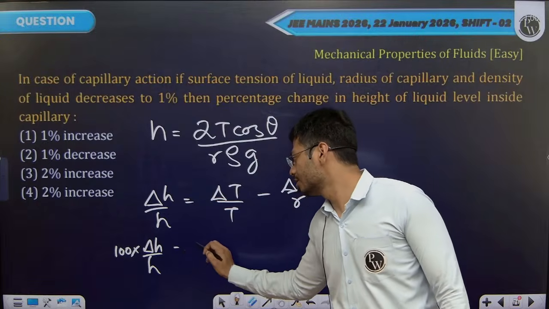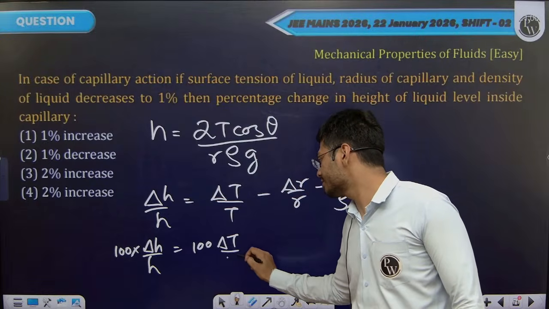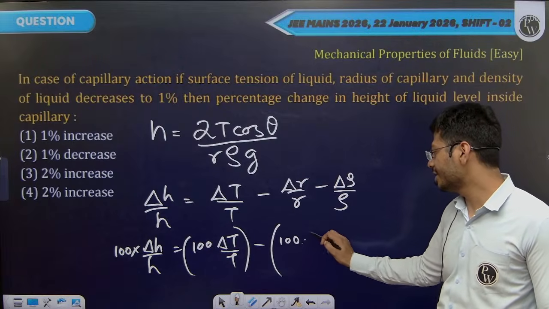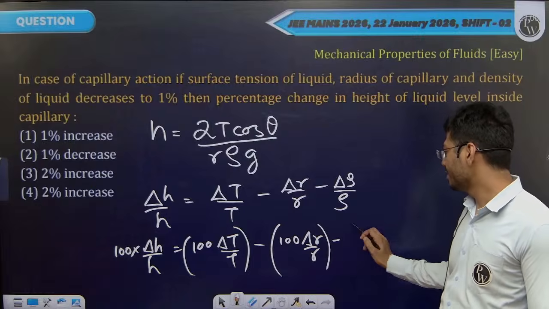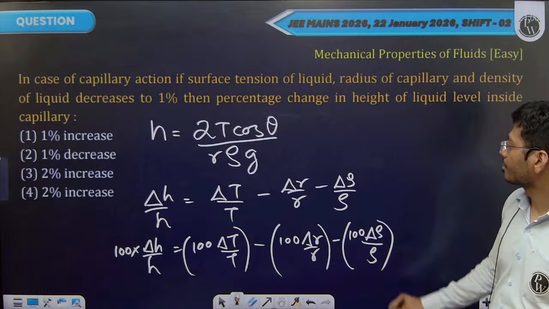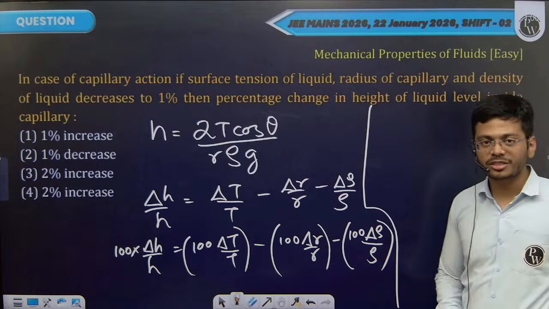You have 100 times relative change in h, 100 times relative change in surface tension, minus 100 times relative change in radius, minus 100 times relative change in density. 100 times relative change is percentage change.